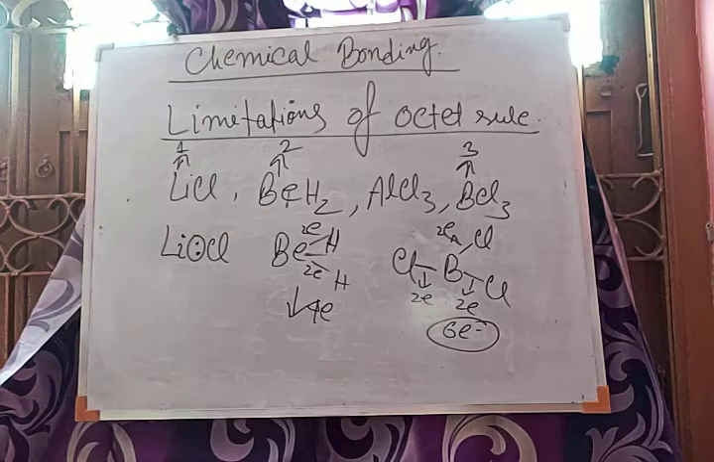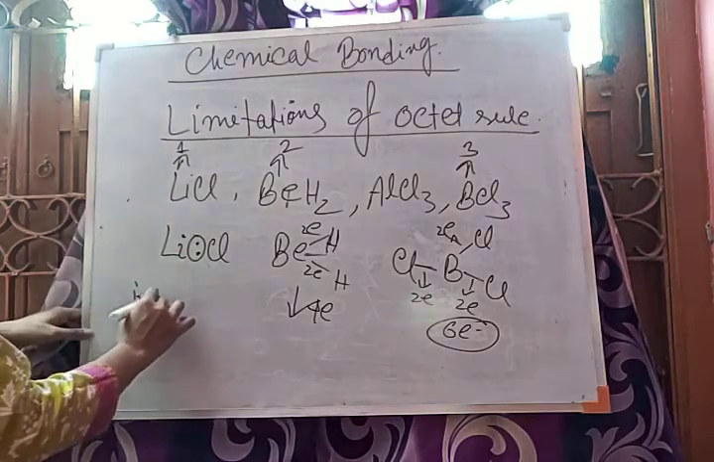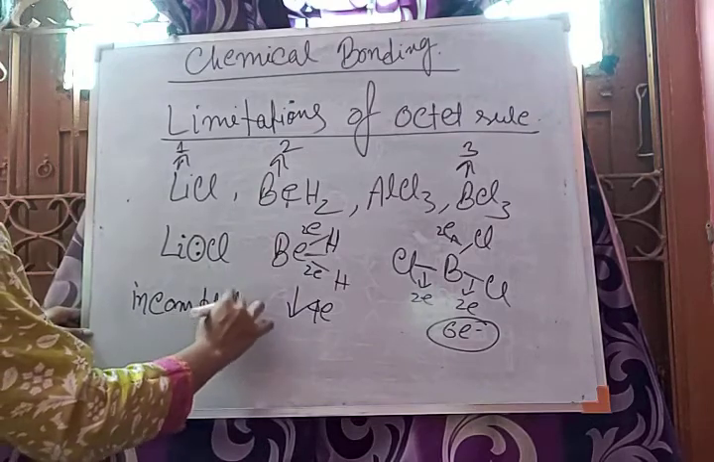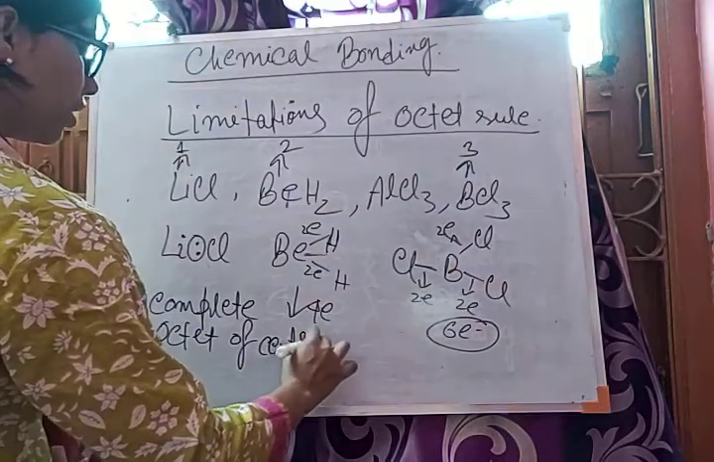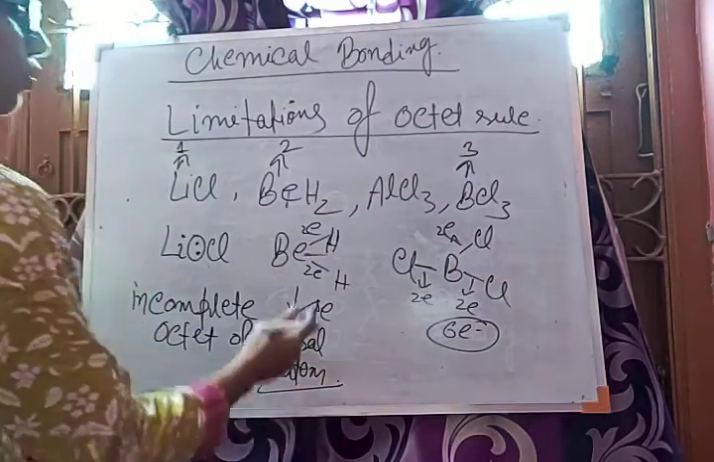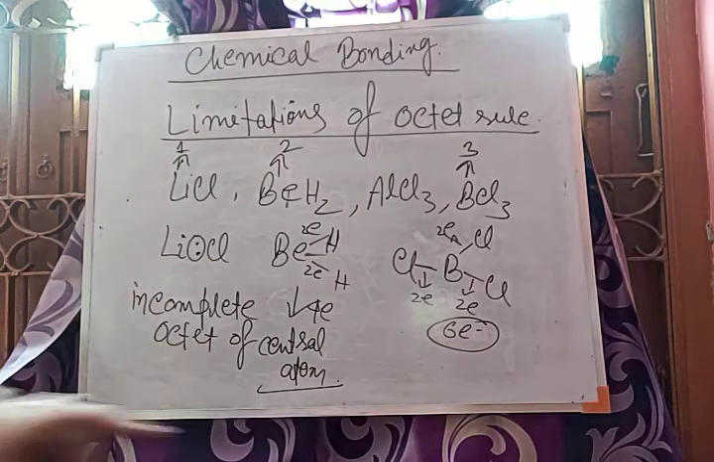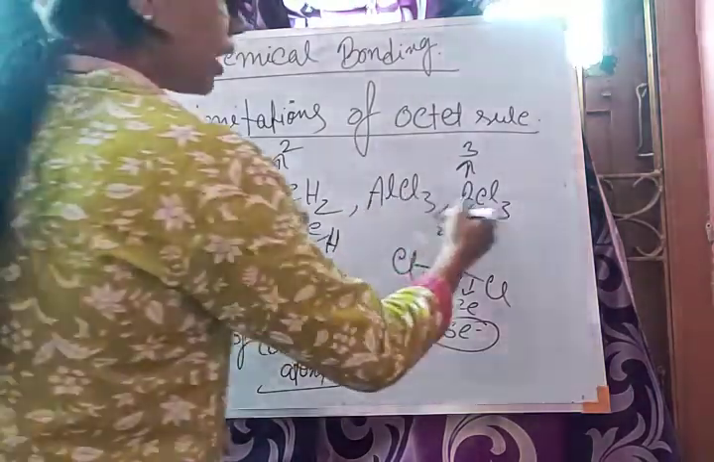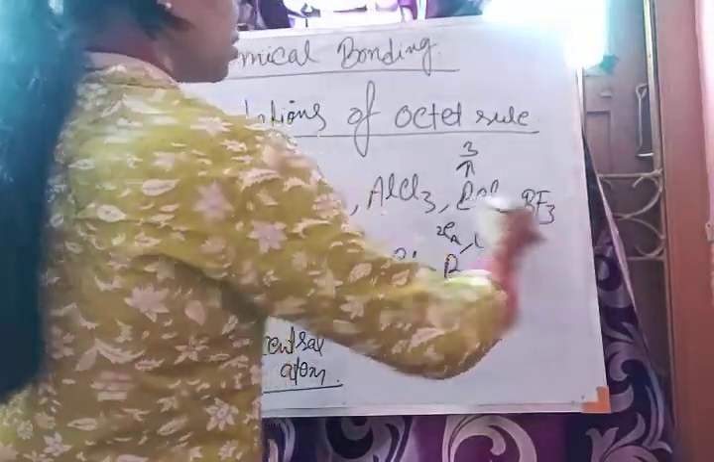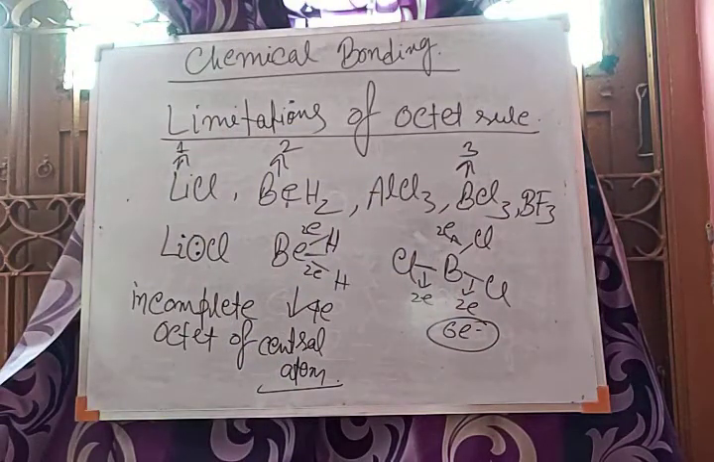This is the incomplete octet of the central atom. 4 electrons means 4 electrons less than 8, and 6 electrons means 2 electrons less than 8. Not 8 means incomplete octet, and still they are stable molecules. As you consider BCl3, you can also consider BF3. BCl3, BF3, LiCl are all incomplete octet molecules. This is the first limitation.